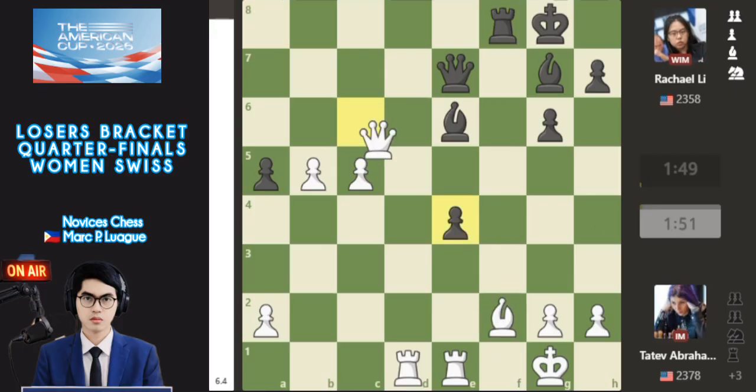And also queen takes, captured e4 by Tatev, with the idea of threatening the bishop with check and challenging queen to queen here. And also rook takes, captured sacrifice. Oh my god, a second sacrifice here by Rachael.